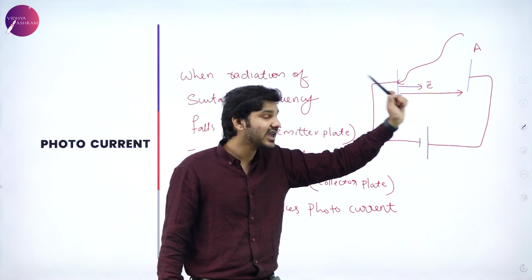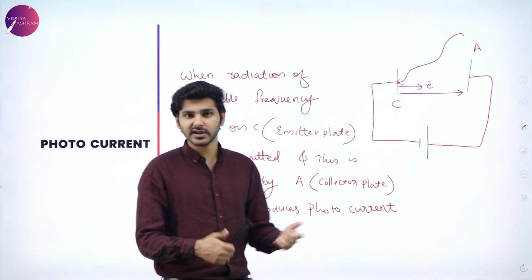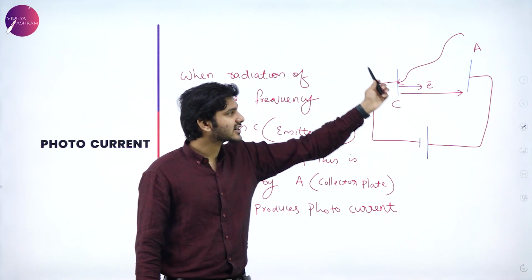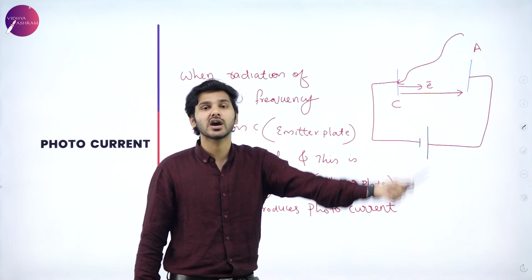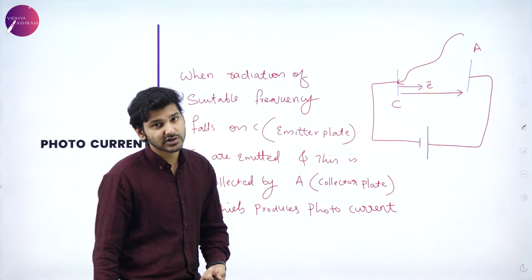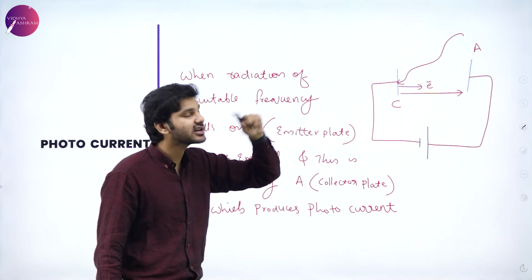So it is collected by A, which is also known as the collector plate because it collects electrons. And since this electron is accelerating from C to A, it is producing a current. When electrons move with respect to time, it produces a current.